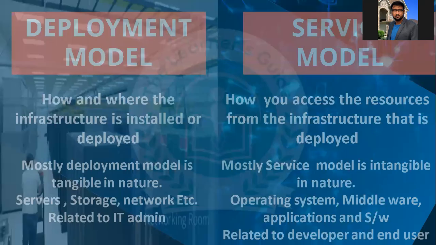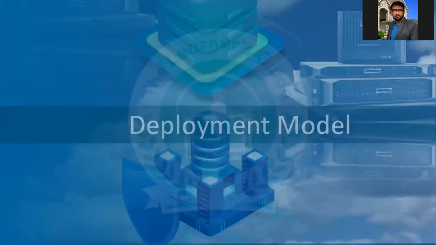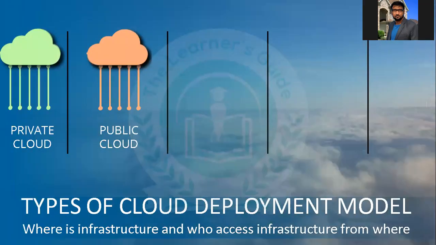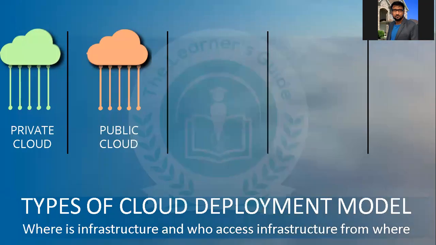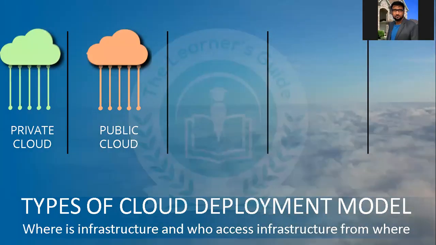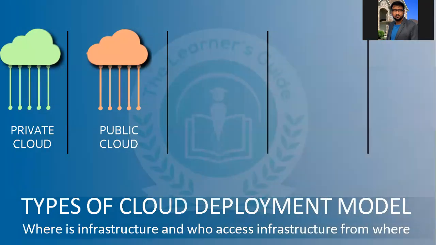Okay, deployment model and service model. We'll go ahead and look at each individually. The first is the deployment model. When you take a deployment model, there are only two things: one is the private cloud, the other one is the public cloud. Only two things. Based on these two combinations, all the other things are defined.